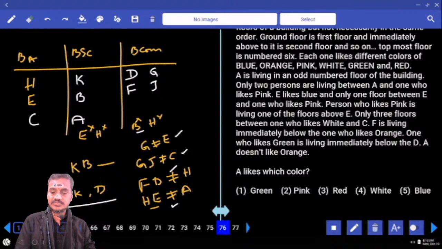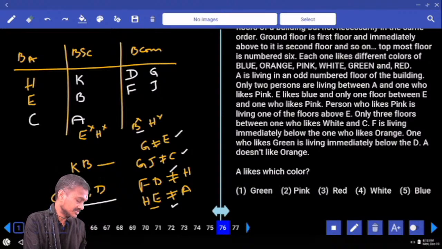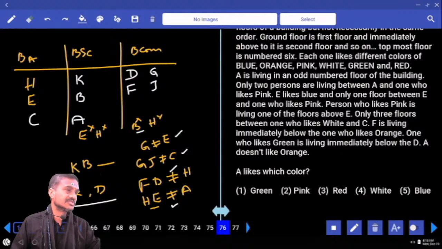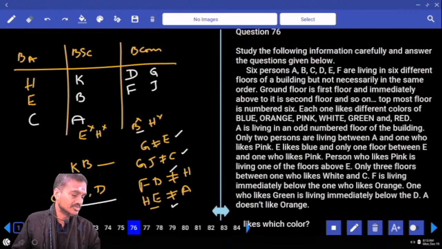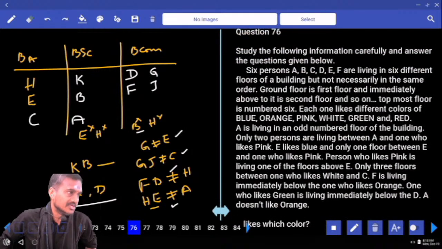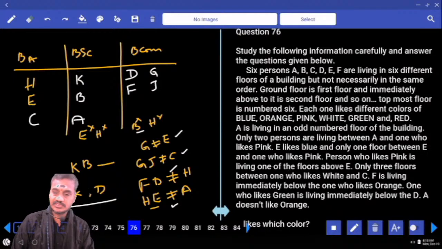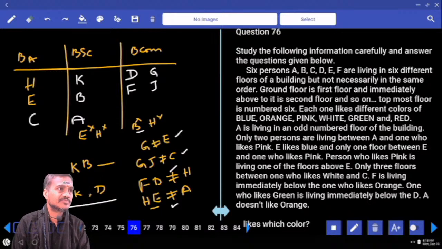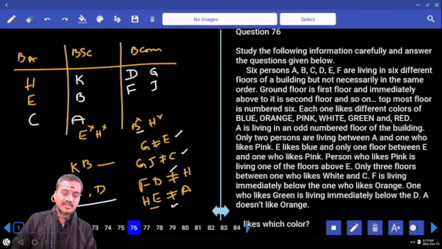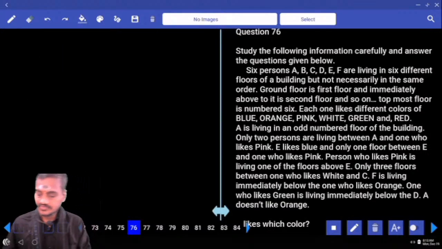Then coming to the next one, what is the next information we have? There are 6 persons living on 6 different floors, and each one of them likes a different color. Questions 76 to 80. How many questions were there? 76 to 79. There are only 4 questions given under this. Now tell me whether it falls under the first or the second priority. First priority. As of now, we have already left 2 sets. Hence, we need to work out this one further.